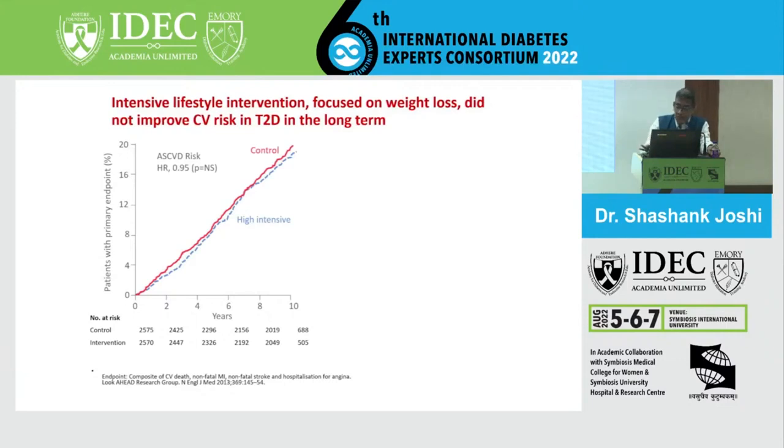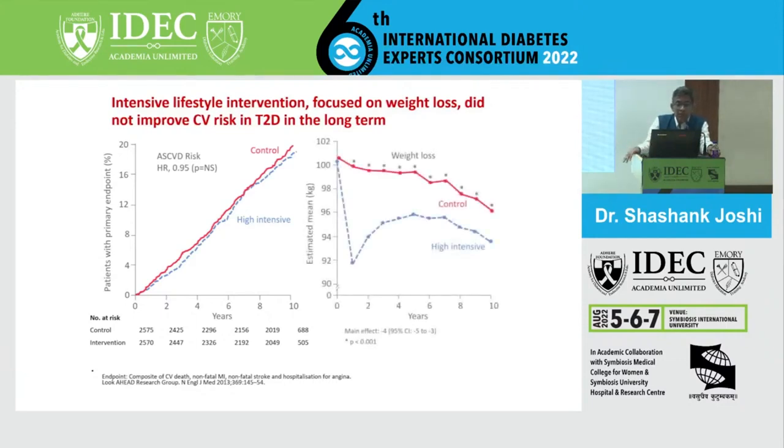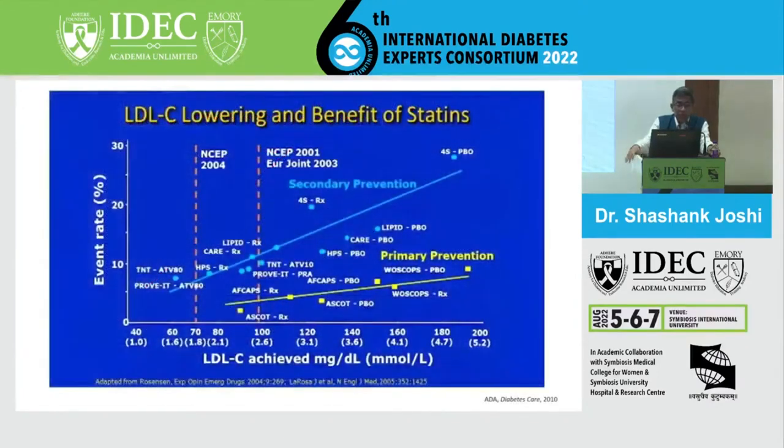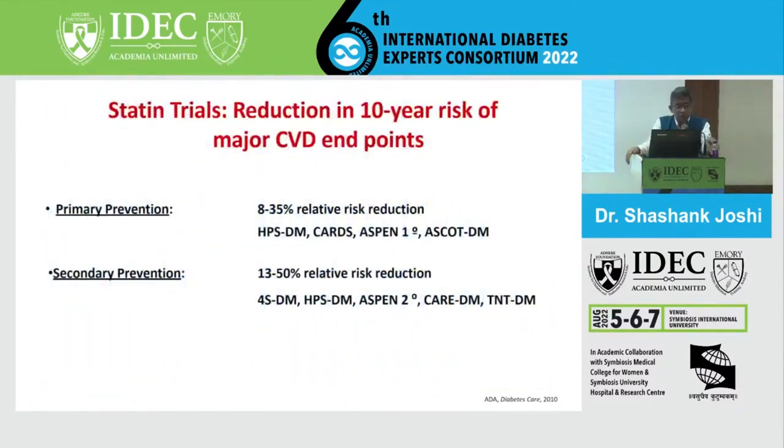If you look at the ASCVD risk by the calculator, clearly we see that data is negative. It's not very, very compelling and positive. But the slides shown by the industry predominantly show the LDL-lowering effect and benefit of statins. And these are all the primary and secondary trials. And in that space, if you look at it, despite statinization of the world, we still see that residual risk. And clearly we see that on statin trials, on 10-year risk on major CVD endpoints, on primary prevention, we see around 8 to 35% relative risk reduction.